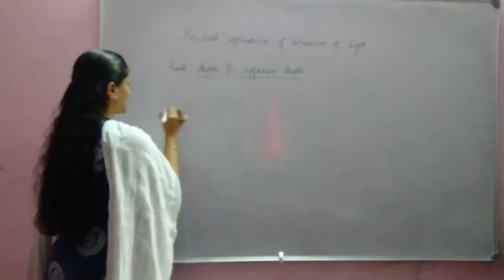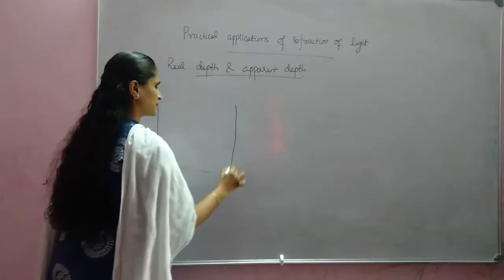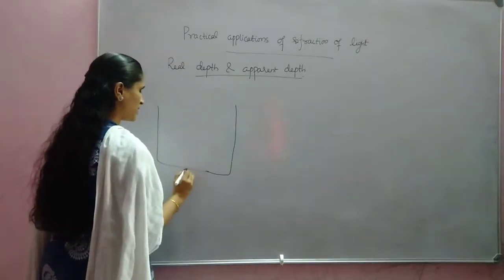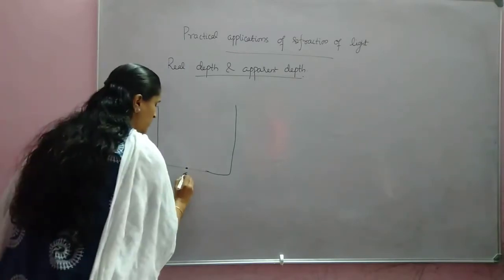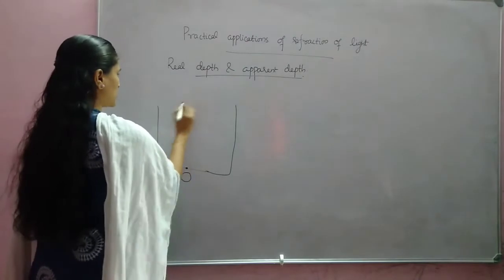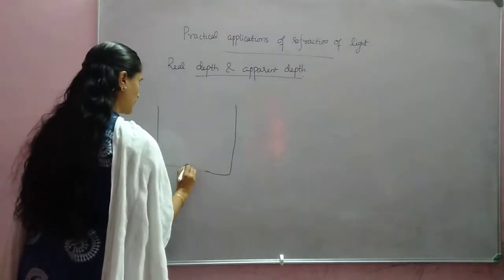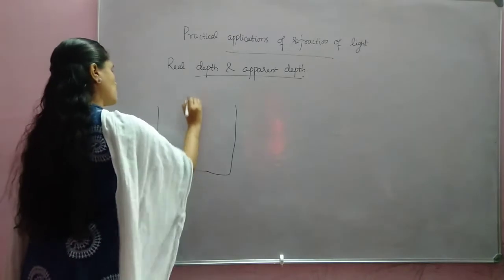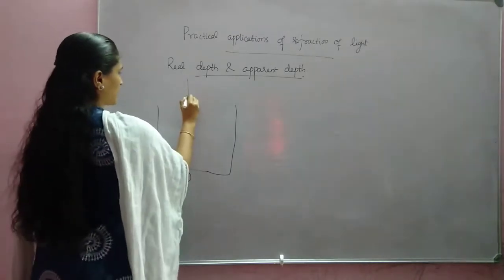So here we are considering a tank. Okay, an object is at this position. O is the object. And if we are viewing that object, what happens? Two rays are needed, no? So from here rays are going like this.